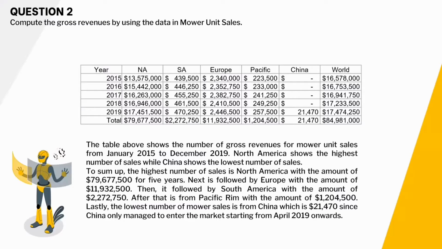After that is Pacific Rim with the amount of $1,240,500. Lastly, the lowest number of mower sales is from China, which is $21,470, since China only managed to enter the market starting from April 2019 onwards.